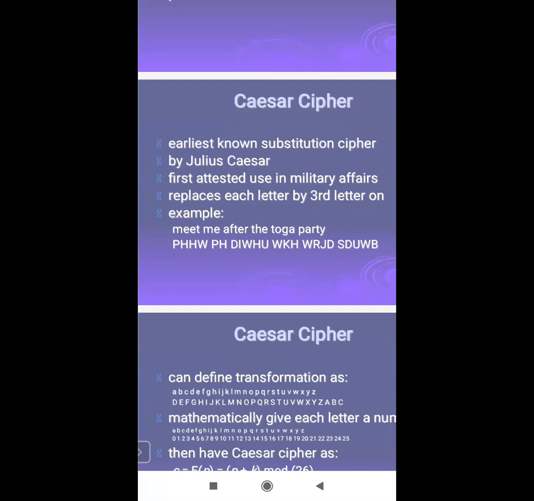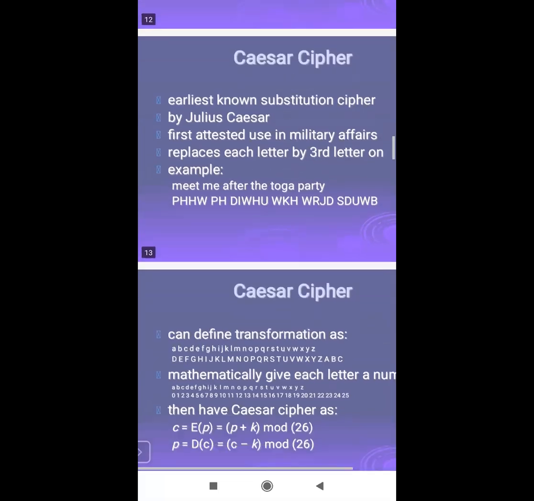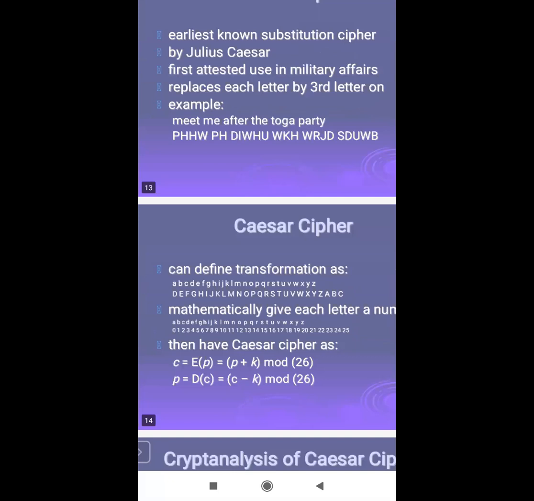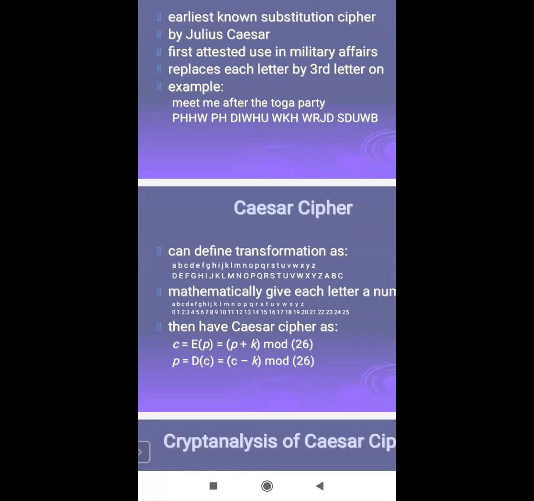In this simple one, each letter in the plain text is replaced by another letter, which is the third letter in the alphabet. This is an example: meet me after the yoga party. Forget about this example for now. First, write in your notebook: after every third letter, so for A, it will be converted into D. Are you following?